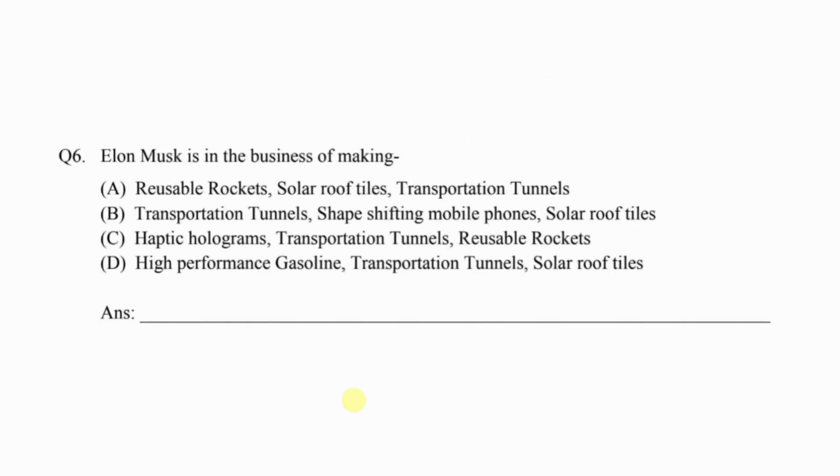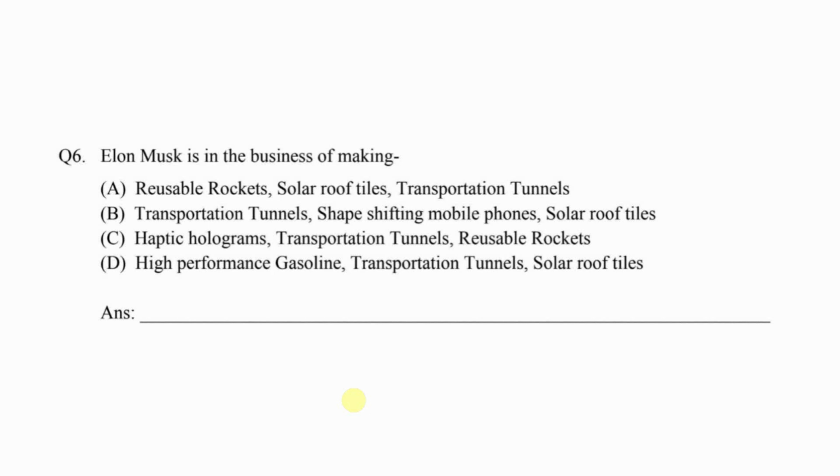Question 6. Elon Musk is in the business of making... well, Elon does everything. So to solve this question, we'll see what he doesn't do. In option B, we see shape-shifting mobile phones, so option B can be eliminated. And in option D, high-performance gasoline, so that can also be eliminated.